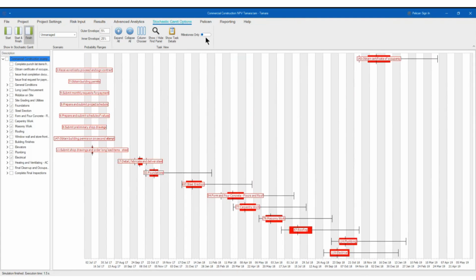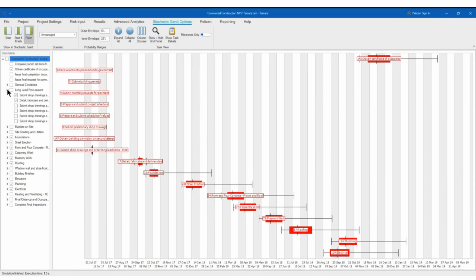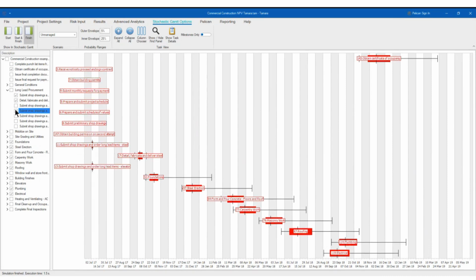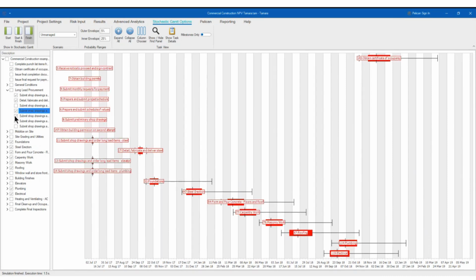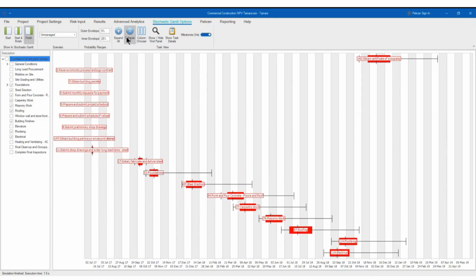You see? If you want to see milestones only or not, you will have it like that. Right? If you do milestones only and you say no, you have all the tasks here, right? Which makes it very, very granular. If you do only milestones, of course, you can do it like this, right?